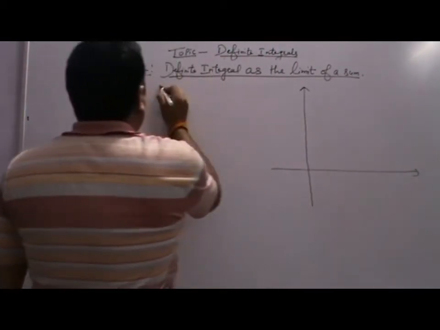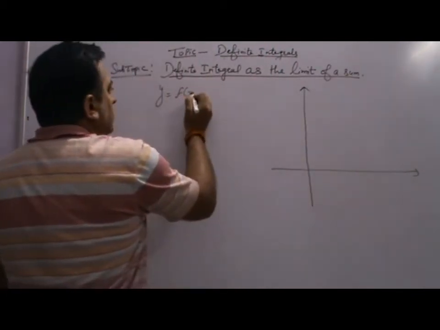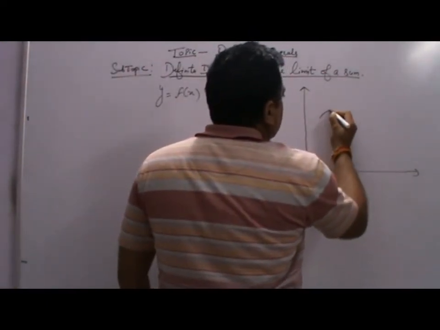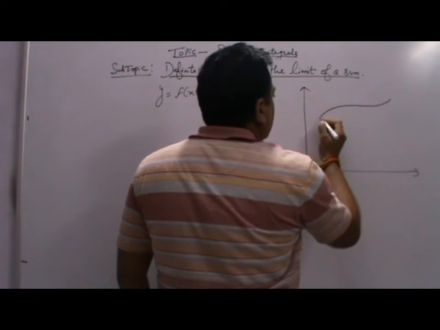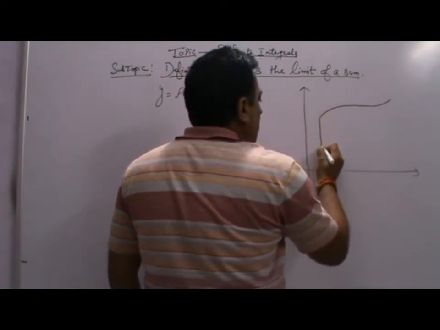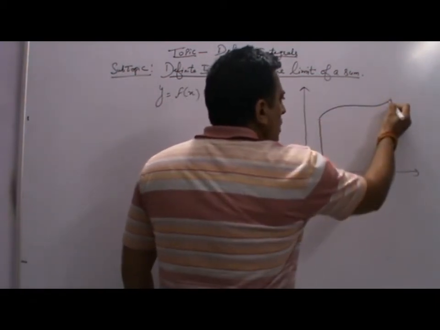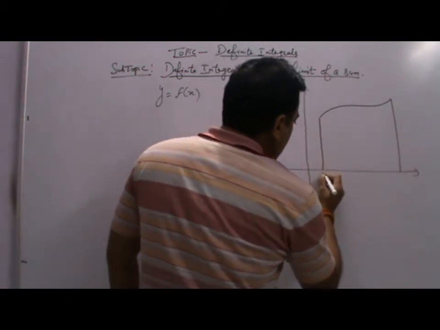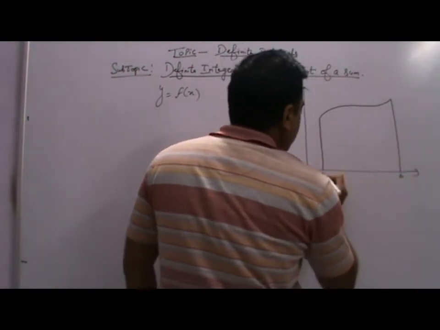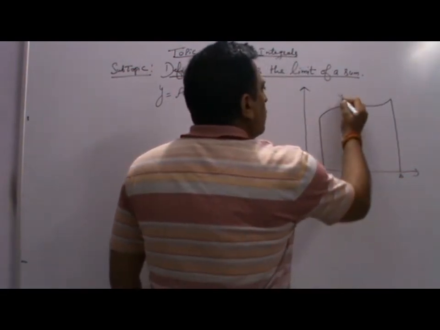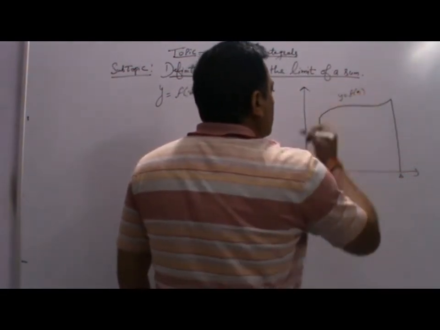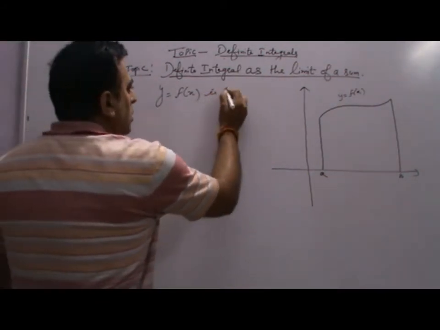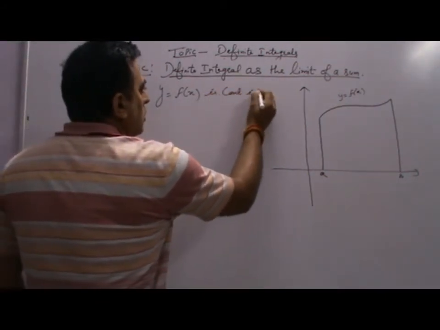Say y is equal to f x. We have taken the curve there. This curve is continuous in the interval a to b. y is equal to f x, this curve is continuous in the interval from a to b. It is continuous in the closed interval a, b.